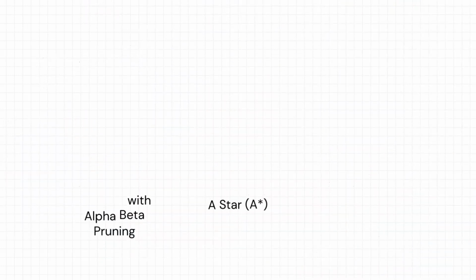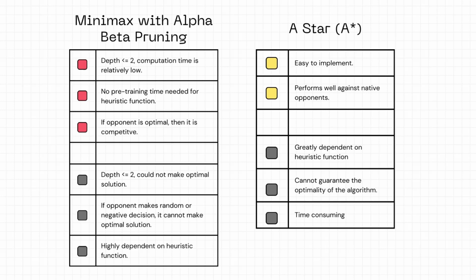We tried the minimax algorithm because it can maximize the value of the opponent's move and minimize the value of our agent's move. Though it may not always find the optimal solution, it achieves the expected minimum loss pattern against strong opponents who tend to make perfect decisions. Minimax computation time is relatively low in depth too compared to other algorithms. Moreover, there is no necessary pre-training time for any heuristic functions. In this way, we can always tweak the weight of them and instantly get feedback.